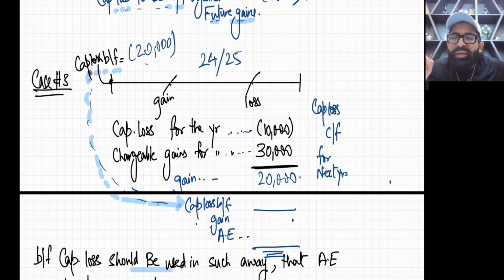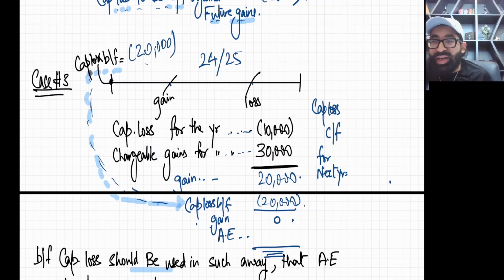And listen to the word of law: capital loss brought forward must be used in such a way that your annual exemption is not wasted. Now, just think hypothetically. If I use this complete 20,000 here, I'm solving it wrong, just for you. Then my final gain will be zero, and I won't be able to use my annual exemption. My annual exemption will be wasted.